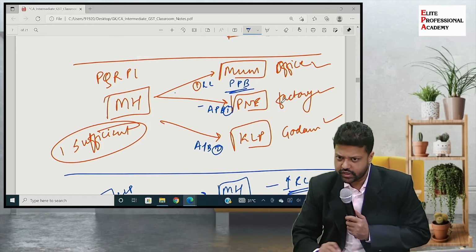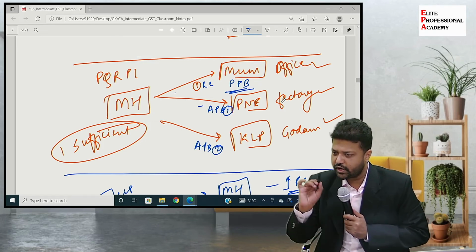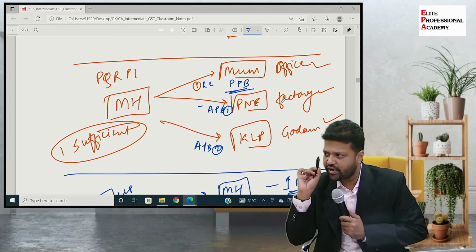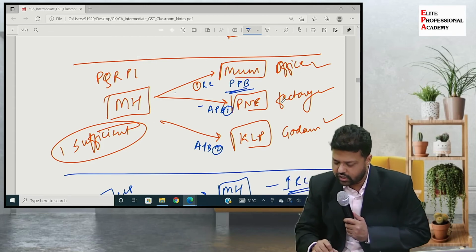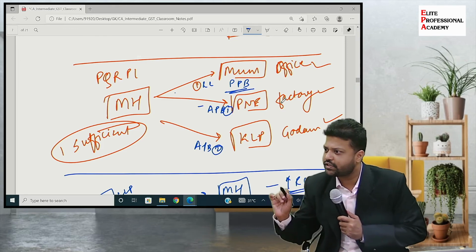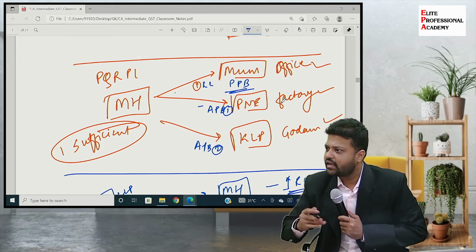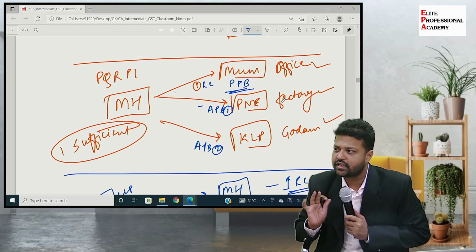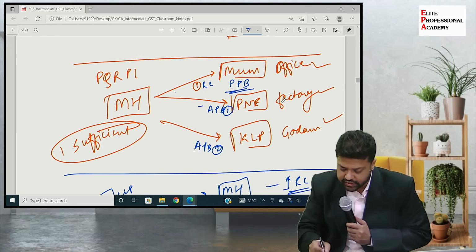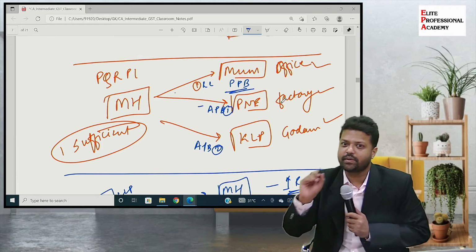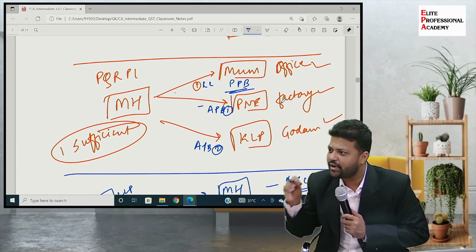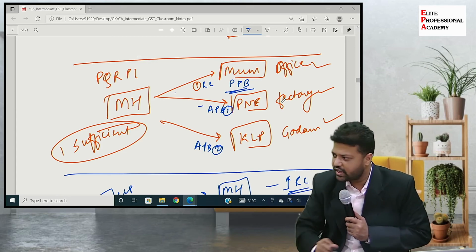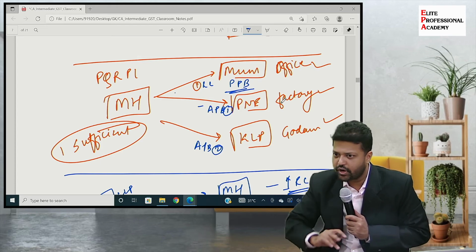Now here there are two scenarios in the second example. Scenario number 1, only one registration is taken and all the other places are additional places of business. There is no supply because only one GST registration number is there. But someone who has taken multiple registration numbers, there will be supply because those are again establishments of a distinct person or the same person. OK, so got the difference between the second example, two scenarios.